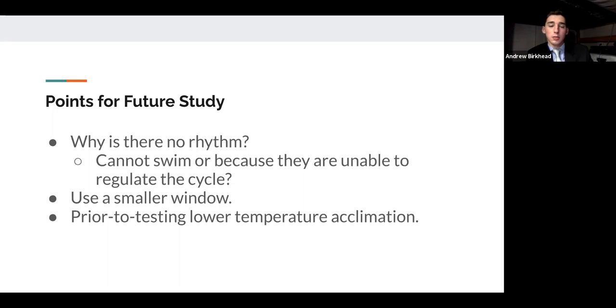We also want to use a smaller window, more between 6 and 10 degrees Celsius, to find out specifically where that change is occurring. Also, in the future we may determine if low temperature acclimation prior to testing would help the organism respond better. This entails placing the organism at the temperature it's going to be tested at beforehand, before putting it in the phototaxis measuring machine, and seeing if that helps at all in regulating a sleep-wake cycle.